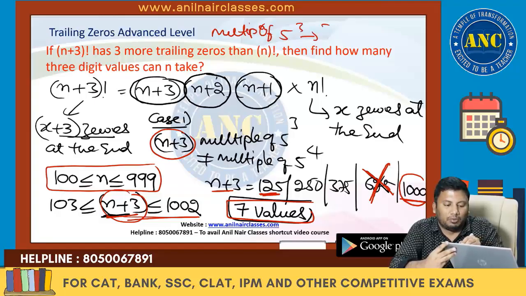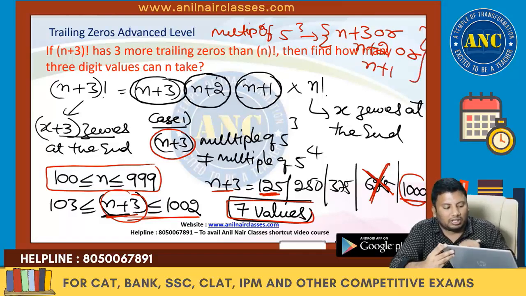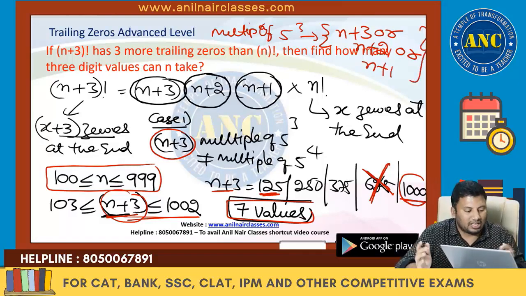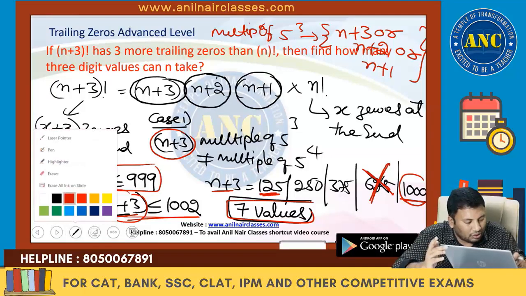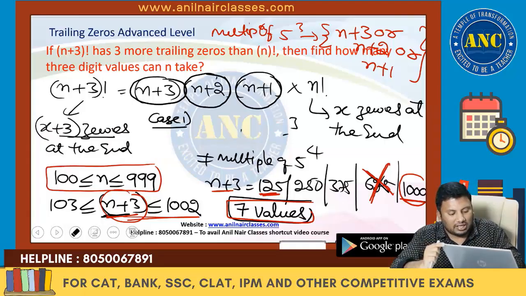So the idea is multiple of 5 cube. A multiple of 5 cube can be taken by either n plus 3 or n plus 2 or n plus 1. It can take one among the three values. I hope case number 1 is clear to you. Case number 2. What is case number 2?